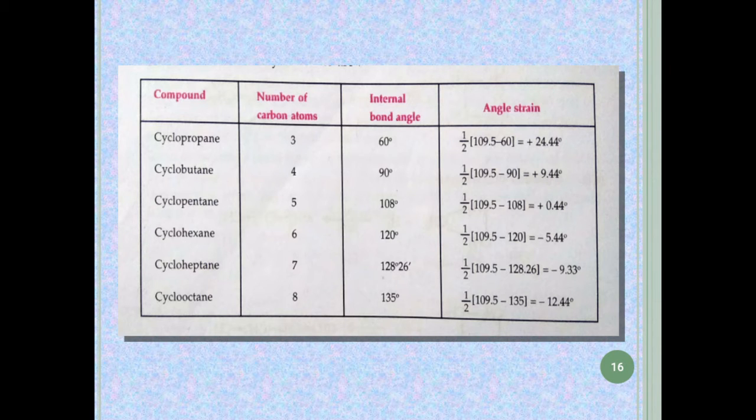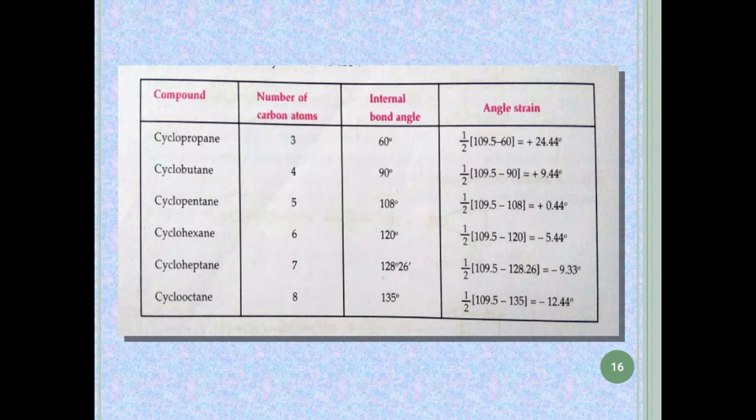That means the deviation from the tetrahedral angle is 24.44 degree, means it is less than the tetrahedral angle. The internal bond angle of cyclopropane is 60 degree and the required normal angle is 109.5 degree. So 60 degree is less than 109.5, therefore the value of angle strain is given in positive form.